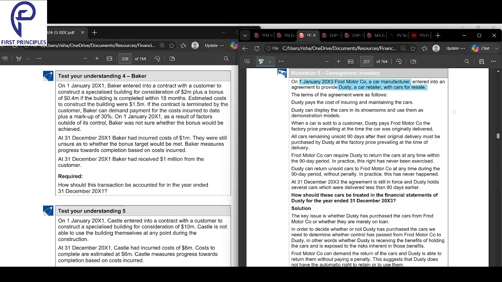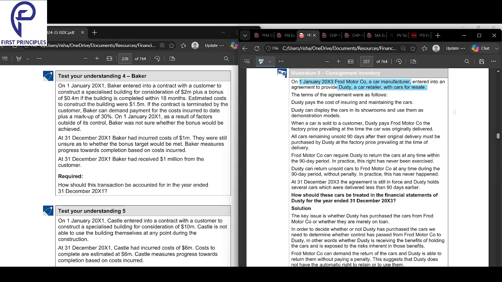On 1st Jan 2003, what happened? Ford Motor Co., a car manufacturer, entered into an agreement to provide Dusty, a car retailer, with cars for resale. So Ford Motor Co. is a manufacturer, Dusty is a retailer. The manufacturer will provide cars to Dusty and then Dusty will sell them forward.